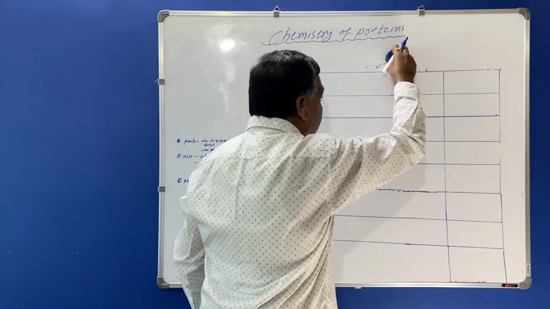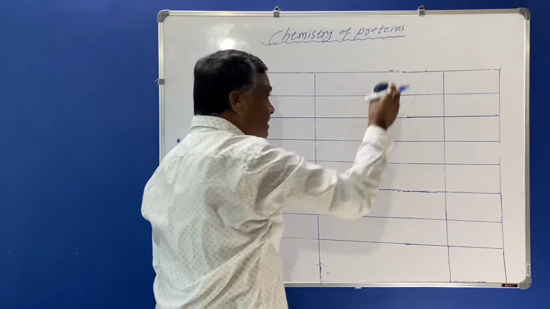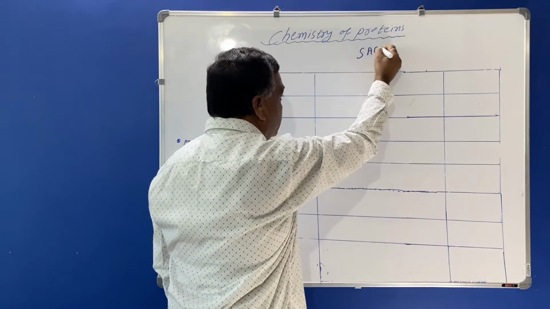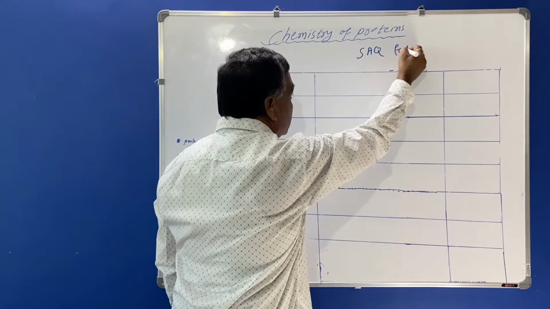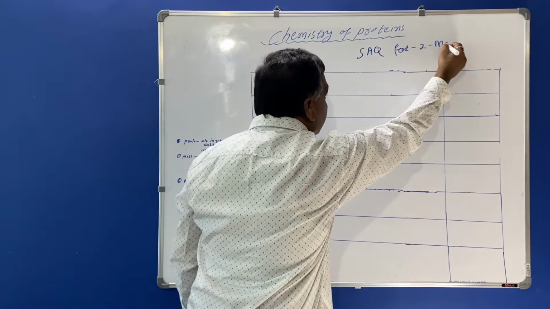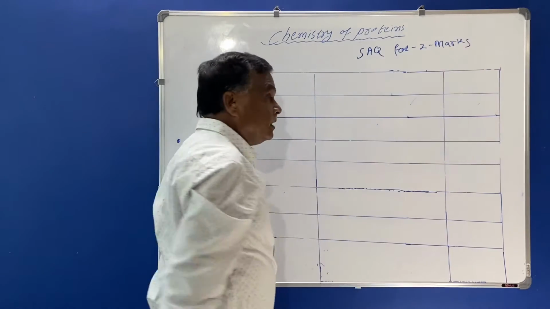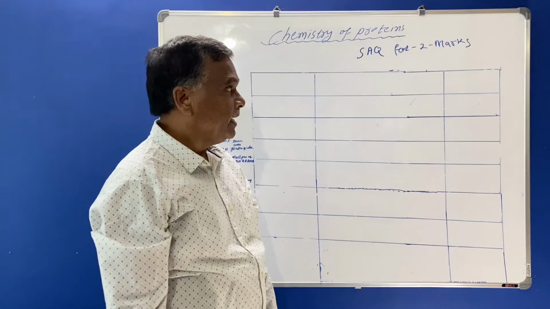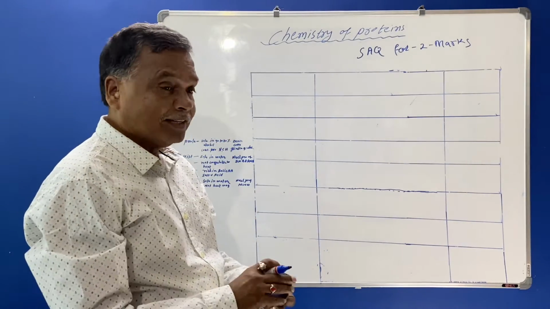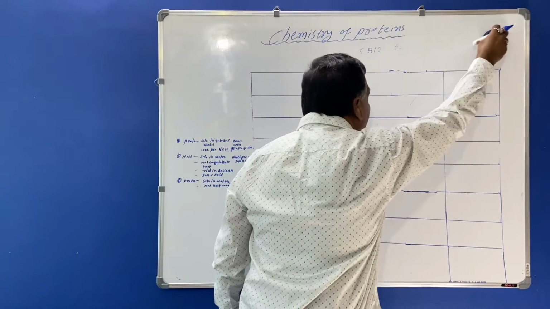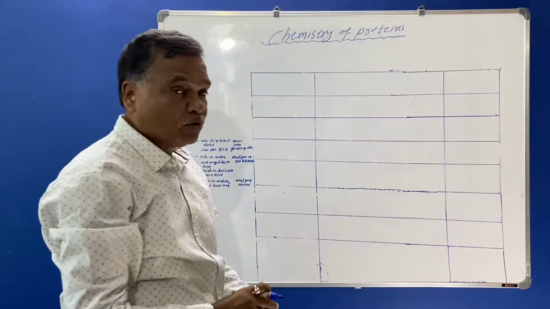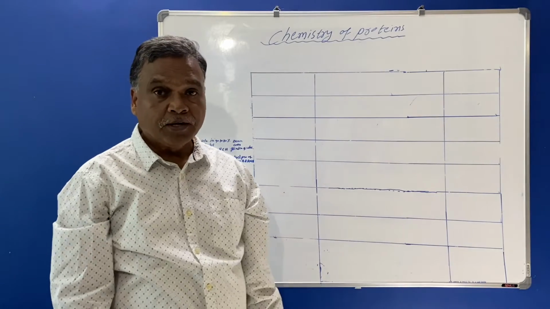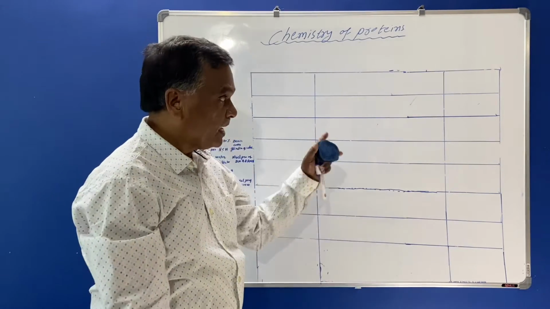This is the answer as an SAQ for 2 marks in the examination. It is asked as an SAQ in the examination. So now we are going to start the answer of the question. Write short answer question of the proteins based on composition. The answer is like this.